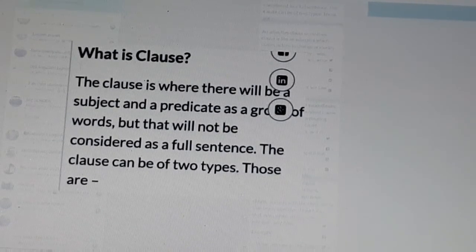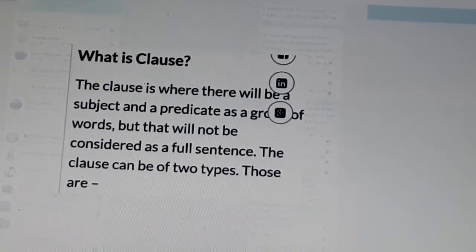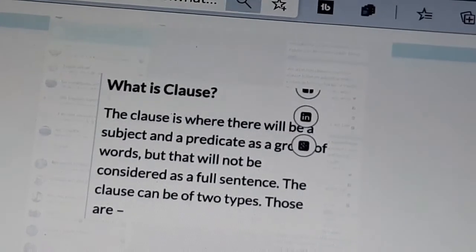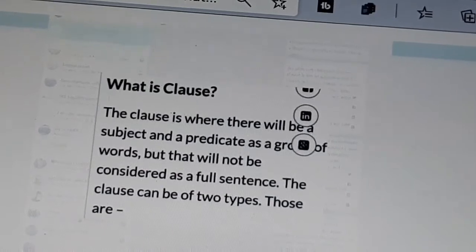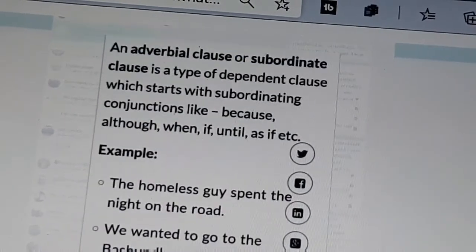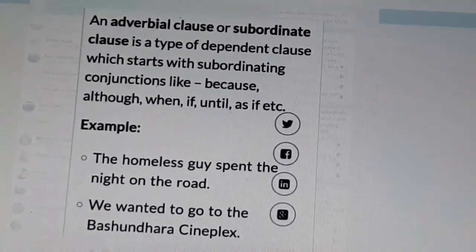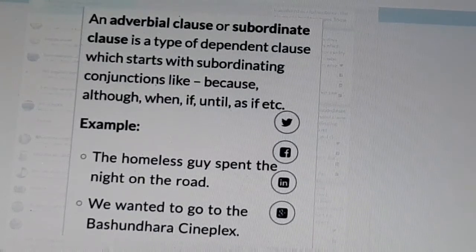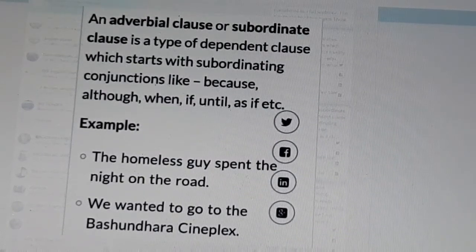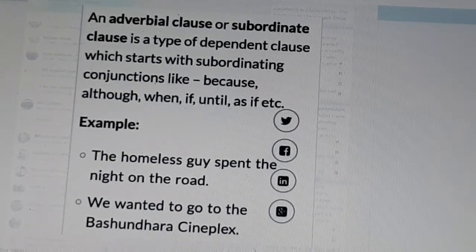Adverbial clause or subordinate clause, adjectival clause or relative clause, and noun clause.